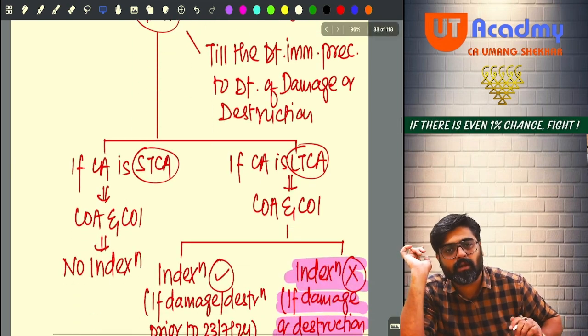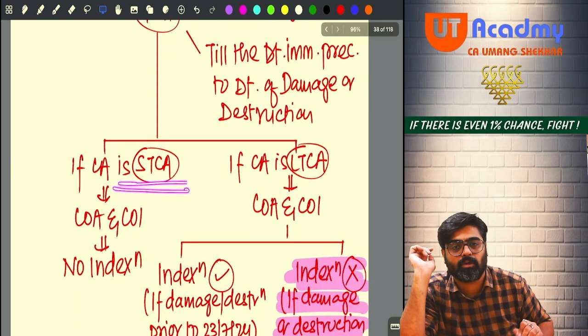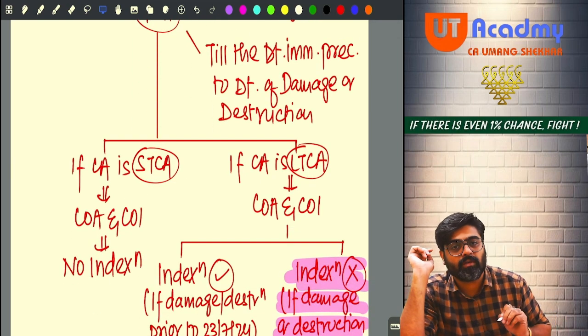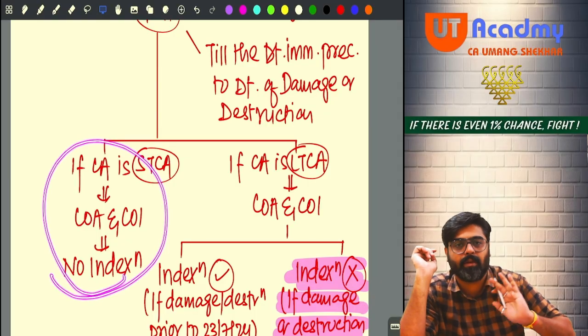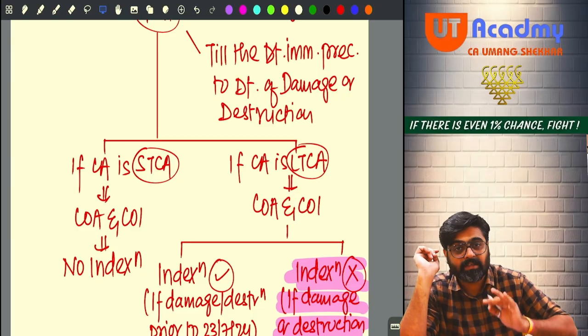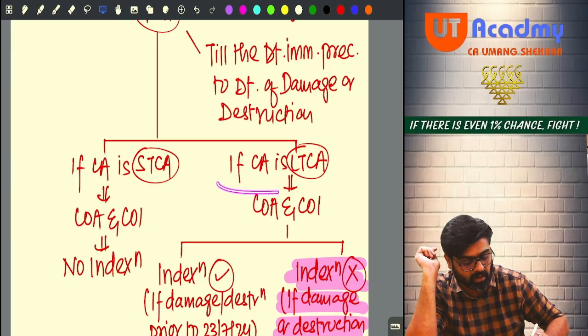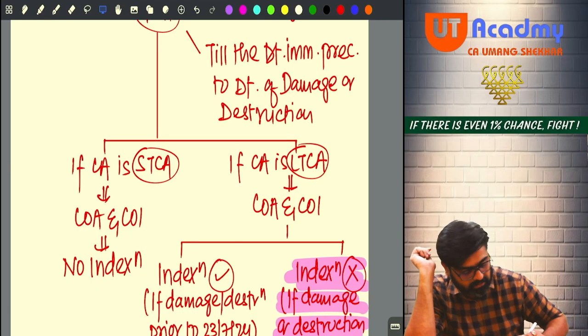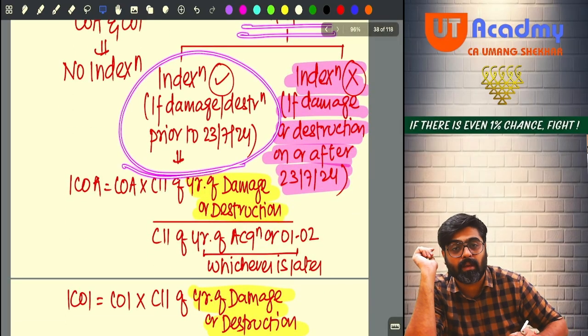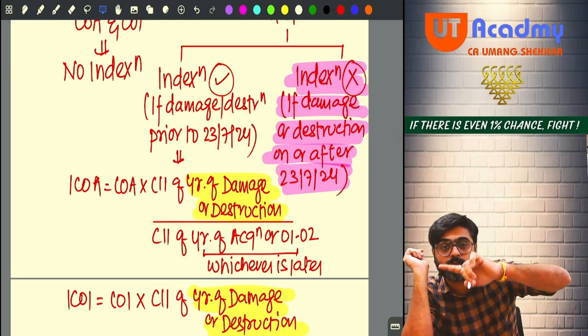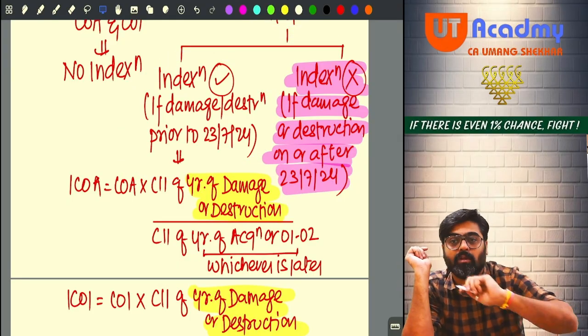Now based on this period of holding, if you come to know that the asset is a short-term capital asset, cost of acquisition and cost of improvement of that asset will not be indexed. No indexation will happen. But based on that same period of holding, if the asset is a long-term capital asset, then cost of acquisition and cost of improvement, both will be indexed if the damage or destruction is happening prior to 23rd July, which happened in our case also.